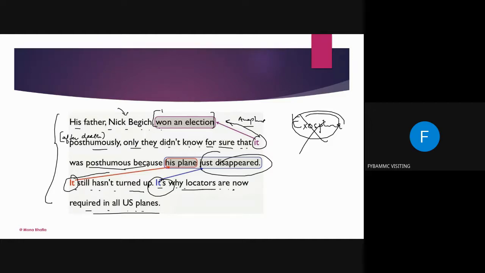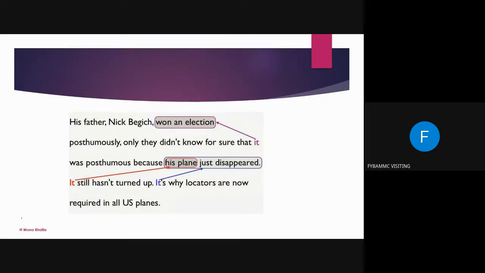You understood? So much confusion just because you do not have knowledge of anaphora and cataphora. But if you read this paragraph on your own, there will be little confusion, if you have a lot of reading practice. Especially with Indian writers from the vernacular medium, they write very simple sentences, and then you cannot polish your language.